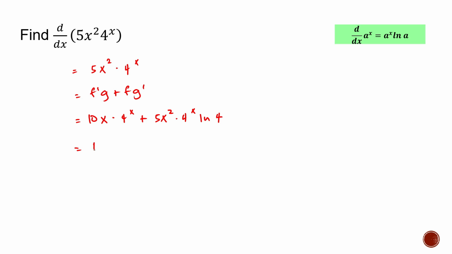So this will be 10x times 4 raised to x plus 5x squared, and then 4 raised to x ln of 4. Okay, right, so that will be our answer here.